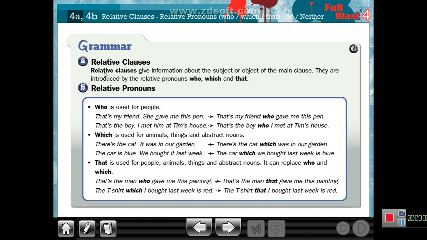So, relative pronouns here: who, which, that. Who is for people, which is for animals or things, that is for both who or which. Okay? I can use that instead of who, and I can use that instead of which. Okay.